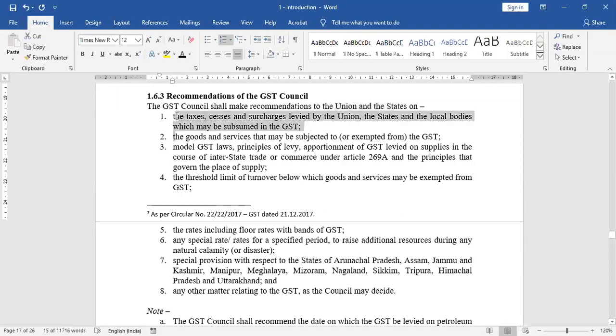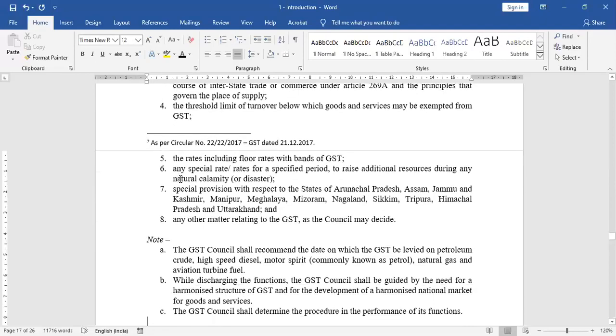Which taxes will be merged in GST? Which goods and services will be exempt from GST? What are the model GST laws, etc.? What is the limit beyond which or up to which registration of GST is not required? Rates of GST, special provisions for special states, northeastern states plus Himachal Pradesh, Jammu and Kashmir and Uttarakhand, and any other matter which council can decide.